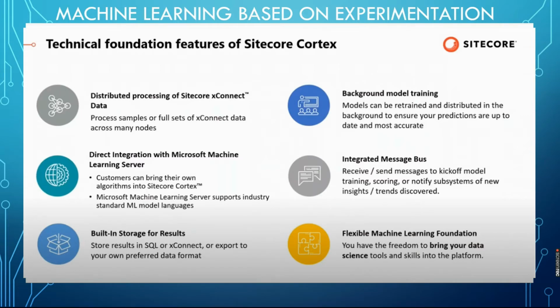Then there is built-in storage for results. The predictive outcomes from the ML will be stored in SQL DB or xConnect, or exported to a data format. Then background training: based on these predictive outcomes, we can train the model, and iteratively we can achieve more accurate data. For communication, we have an integrated message bus, to receive and send messages to kick off model training and notify subsystems of new site trends discovered. Integrated messaging means everything is integrated and the message transfer is fully automated.